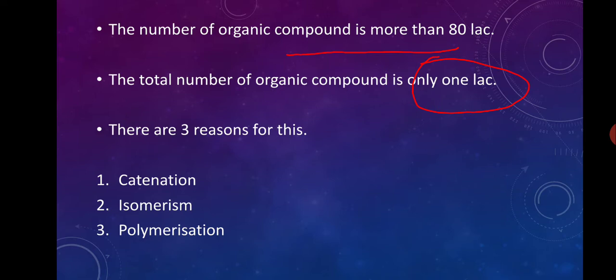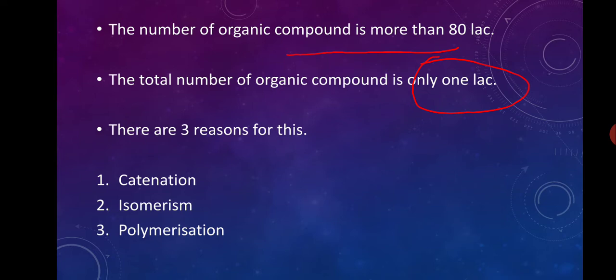That is, there are about 180 elements in the periodic table, but only two elements, carbon and hydrogen, create more than 80 lakh compounds. As there is such a vast number of compounds from only these two elements, we have to discuss them separately.